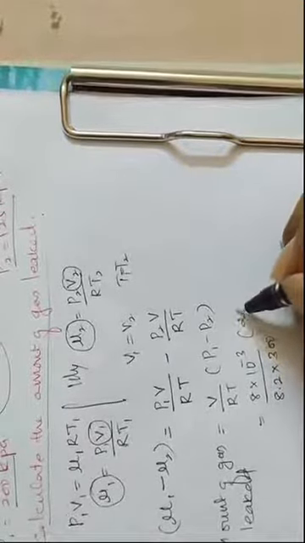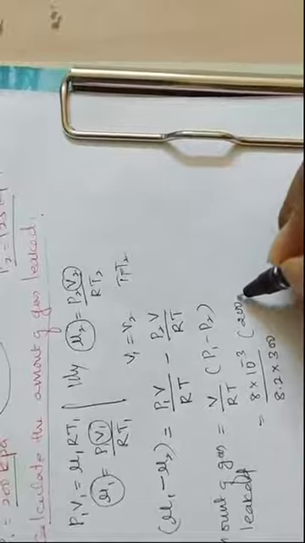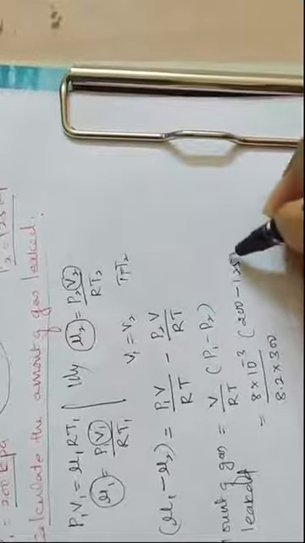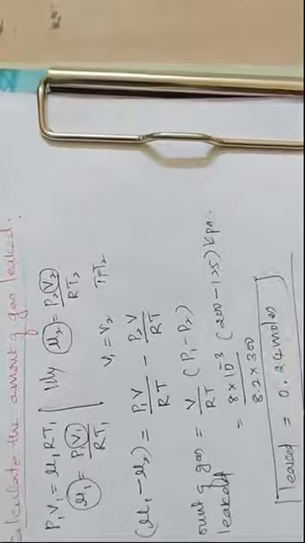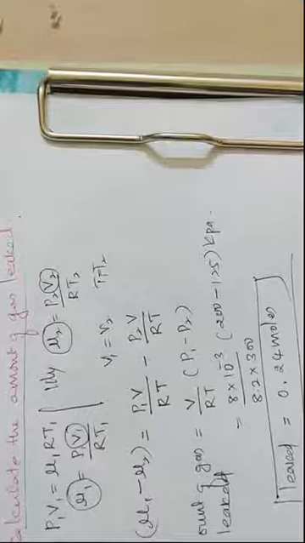So P1 is 200 kilopascal, and P2 is 125 kilopascal. When you solve this one, you will get the answer 0.24 moles. So the gas leaked is equal to 0.24 moles.